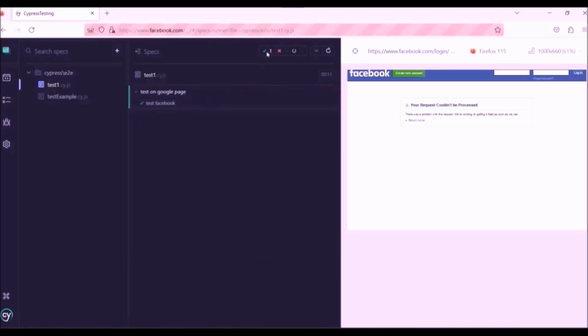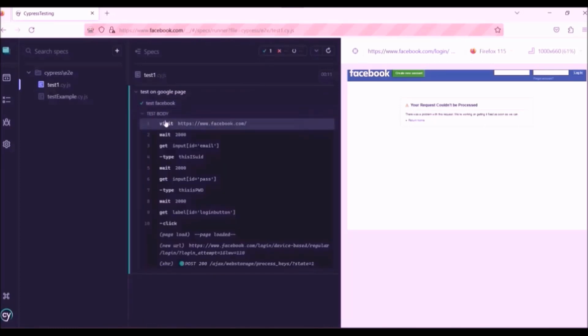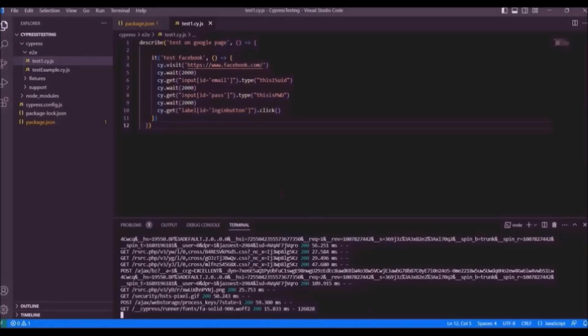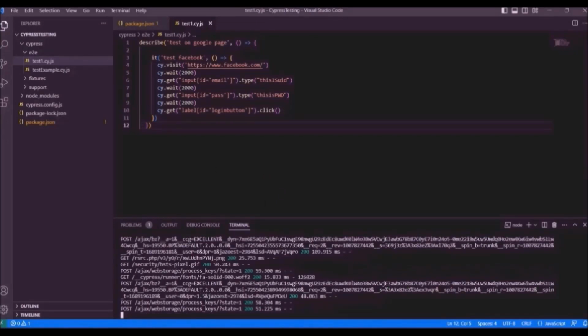Over here also one test case executed and it passed. If you want to see the detail, you can see like this. That is all. Okay, let's go back to our notes.